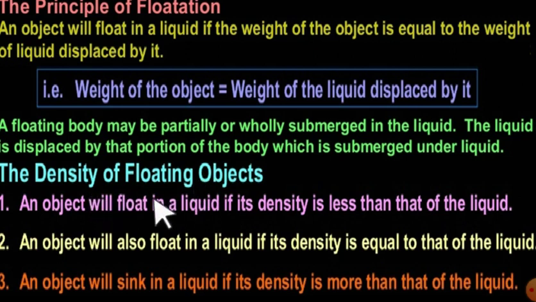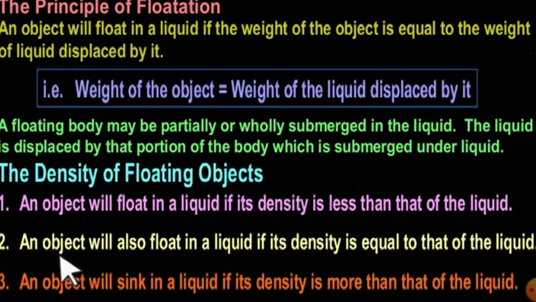Now, density of a floating object. This is about comparing the densities of those objects with the liquid. An object will float in a liquid if its density is less than that of the liquid. I told you in that example of Coke and water, Coke has lesser density than water. So what happened? Your Coke will float. So if the density of the object is less than the density of the liquid, that object will float.